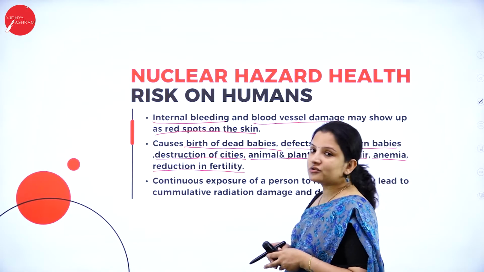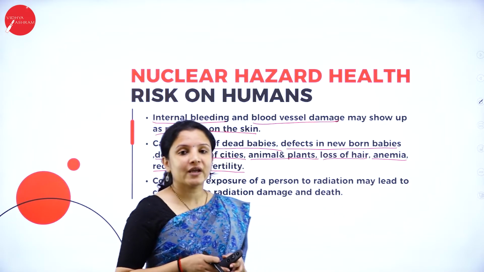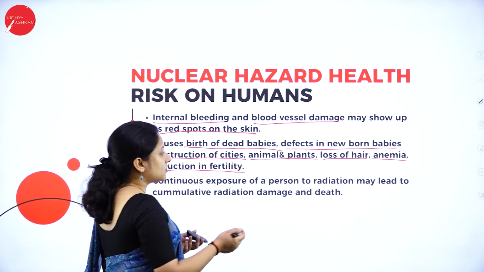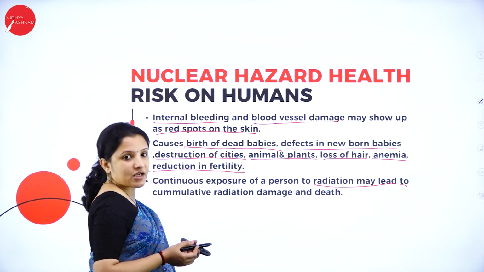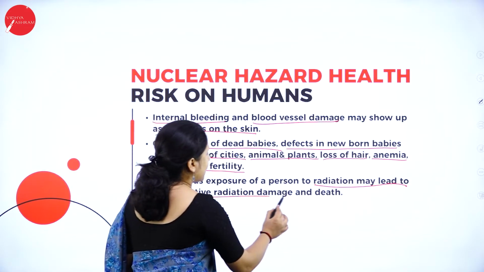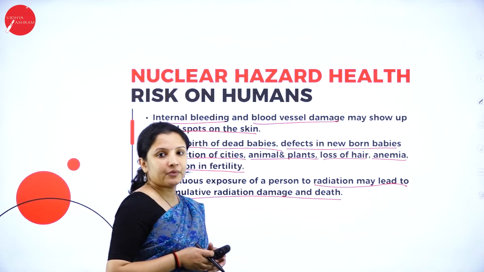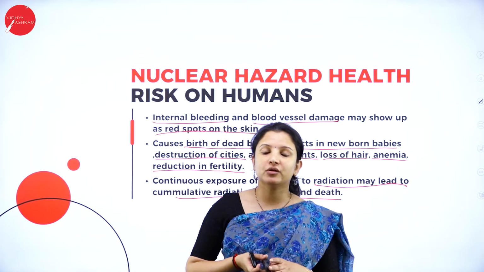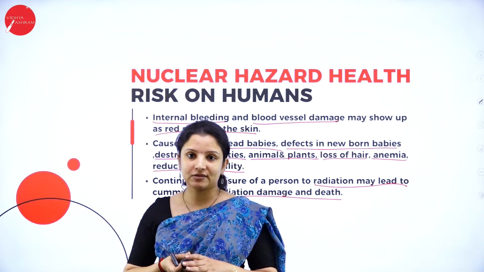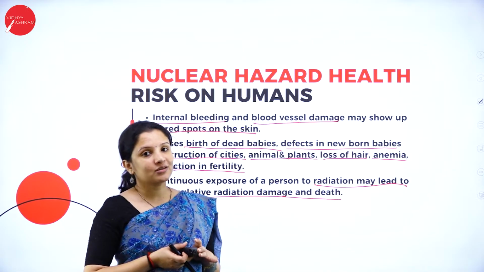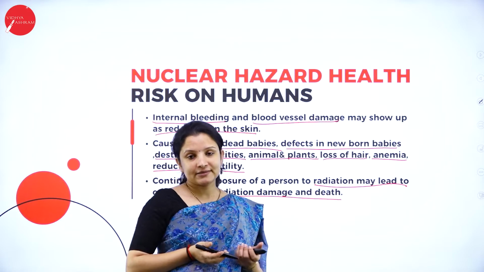And next, continuous exposure of a person to various nuclear waste or radiation may lead to cumulative radiation damage and death. So if a person is continuously exposed to radiations released by radioactive substances, it can cause death of the person as well.